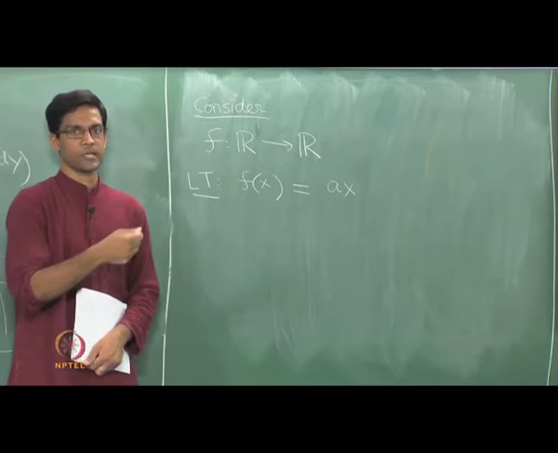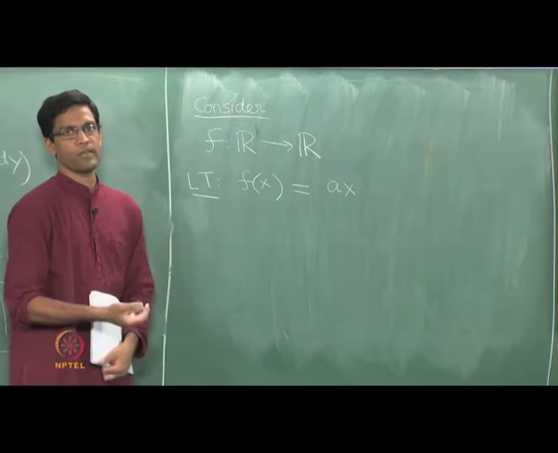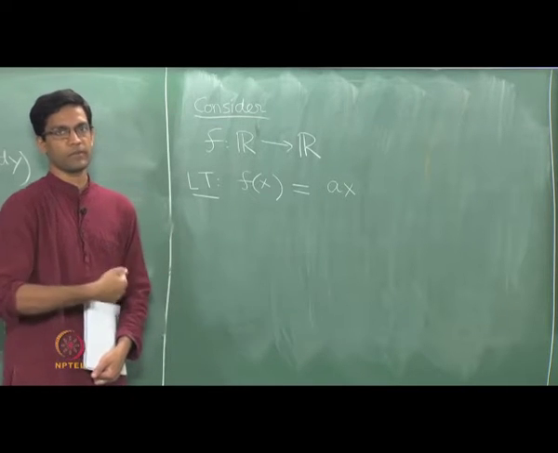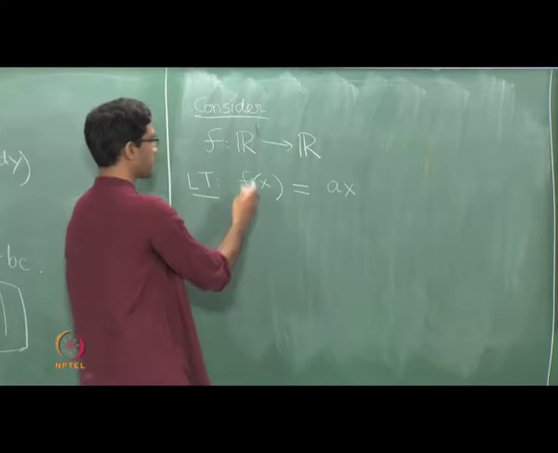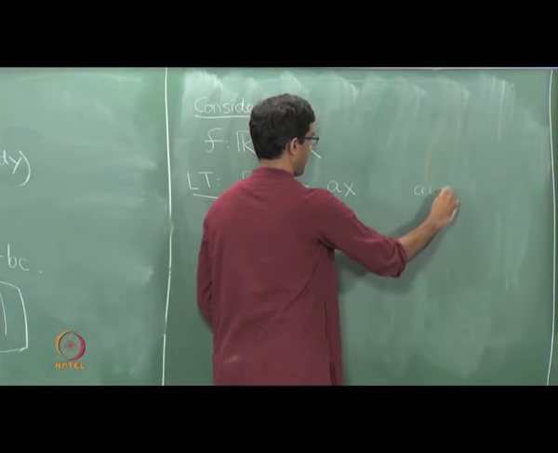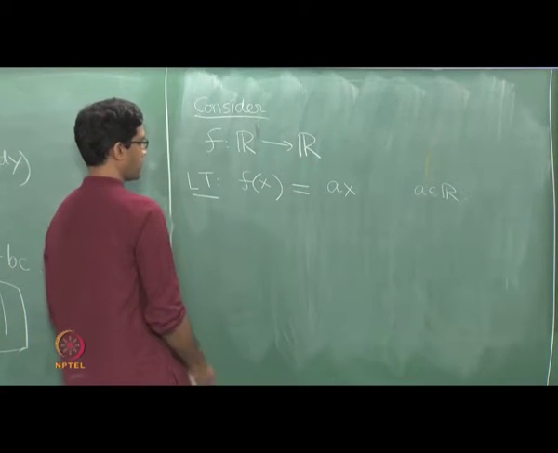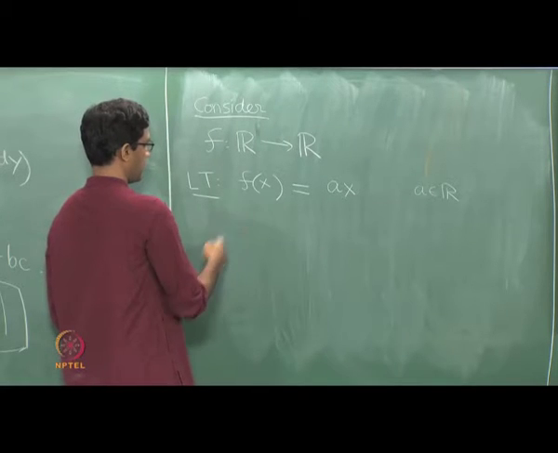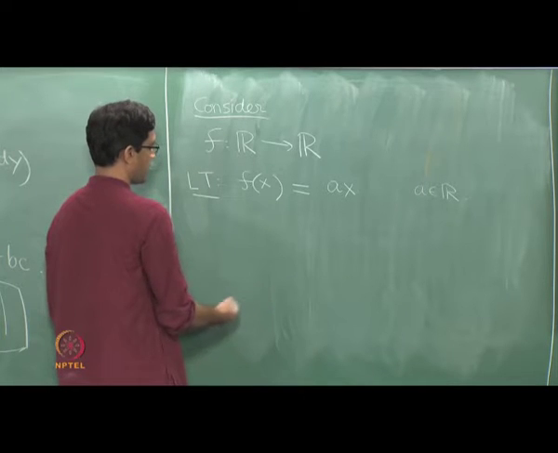If I had two variables, I can do Ax plus By, Cx plus Dy and so on. If I only have one variable x, all I can do is multiply it by some constant. Such a thing is what you would call a linear transformation in one variable. So A here is some constant. So such a thing is a linear transformation. Now, you could try to do the same notions that we had earlier.